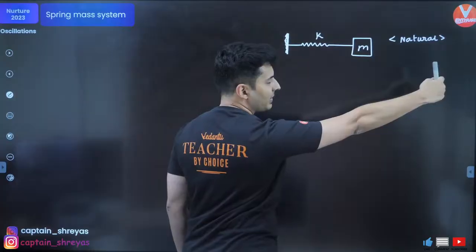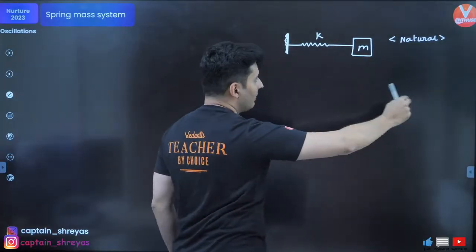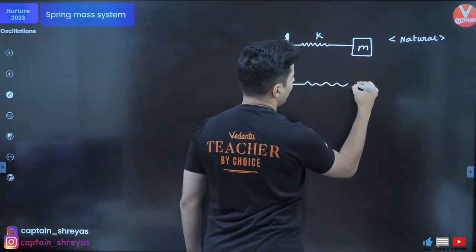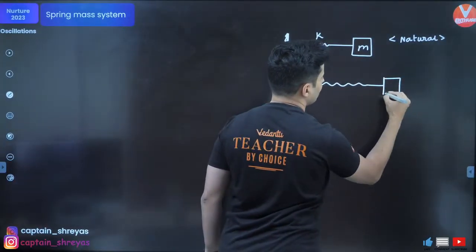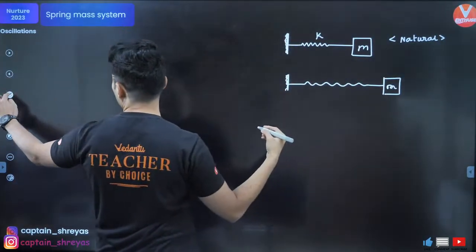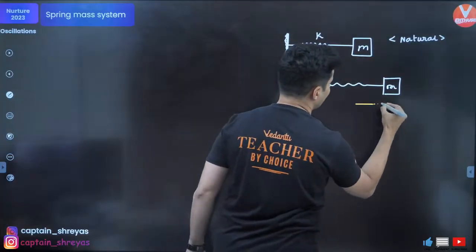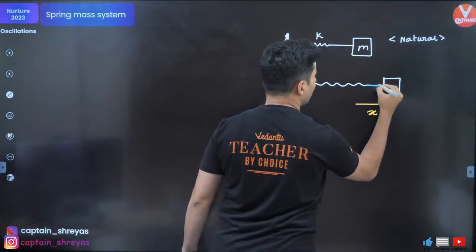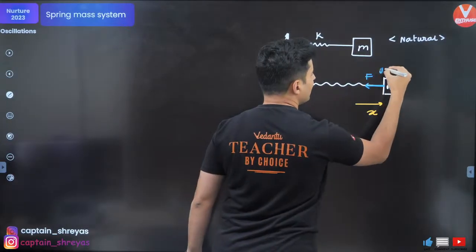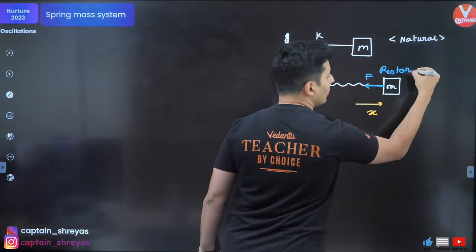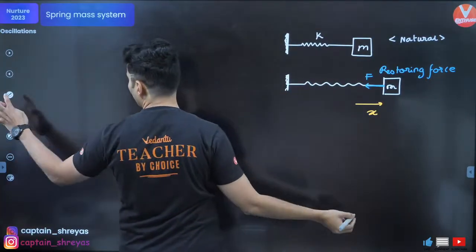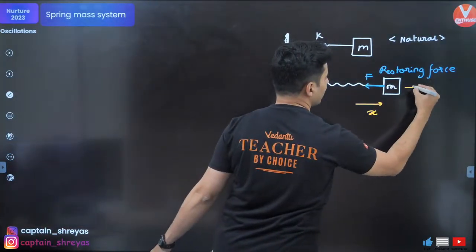Now you pull the spring, leave it, it's going to go back and forth, and let's say the spring is elongated and the block is over here, and then the current extension is X, the force which is acting on it is F. This is basically your restoring force, and the velocity of that particle is, let's say, V.